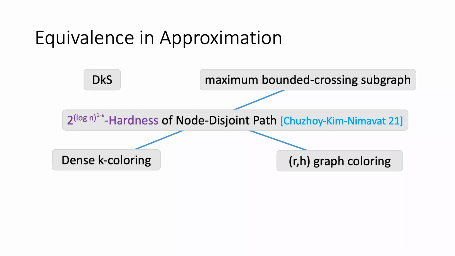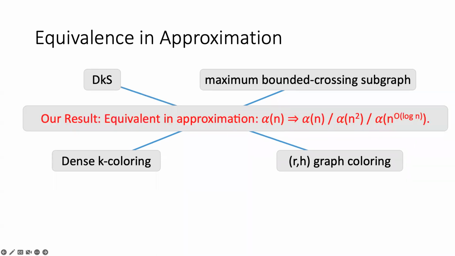Our work shows a conditional hardness result for DKS, and DKS is equivalent in approximation to all these three problems: RH coloring, dense k-coloring, and maximum bounded crossing subgraph. We also show directly a conditional hardness of approximation result on this RH graph coloring problem. So we sort of achieve their original goal. This is the second group of results. It shows that these problems are equivalent in approximation. We will not go into the details of these problems or how to prove the equivalence between them.